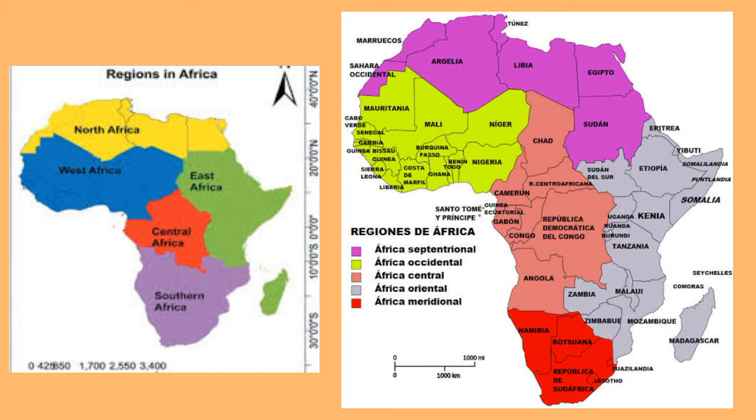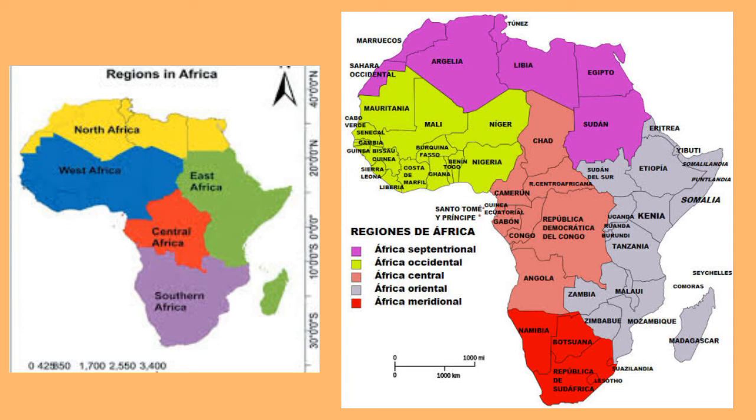The part with red is the Southern Africa. Remember, we're talking about the second map. An example we have there is Botswana, Republic of South Africa, etc. Then the other part we have there is the Central Africa.